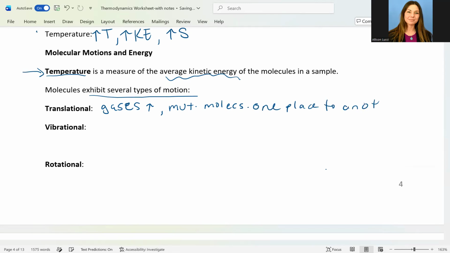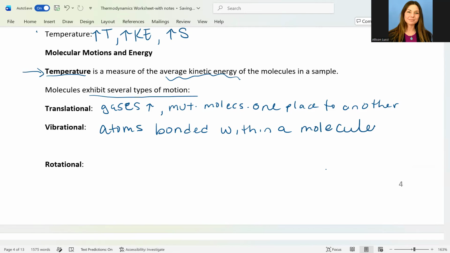And next we have what's referred to as vibrational motion. So this is the periodic motion of atoms within the molecule. There's an image below that I'll show, and so this we can say is atoms bonded within a molecule. They're actually bending and stretching and doing other types of vibrational modes.